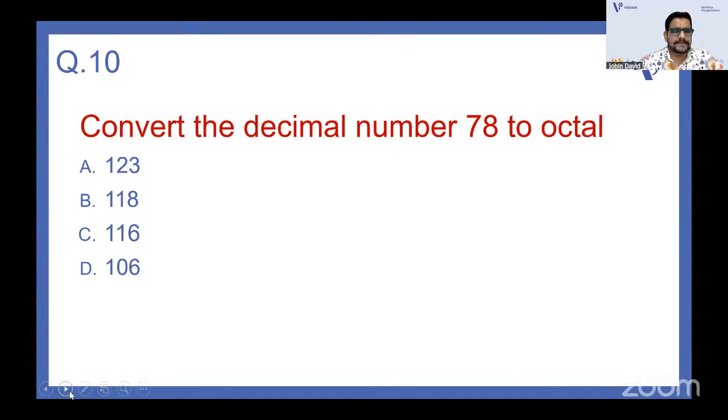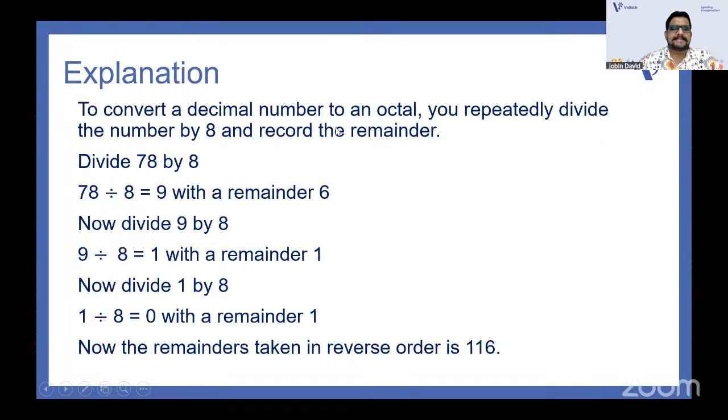The answer I will give you is 116. I will tell you how to convert. Just divide 78 by 8. You will have 9 as the quotient and the remainder 6. Here you mark the remainder, it is 6. Then again you divide 9 by 8 and the remainder will be 1. Then you divide 1 by 8, the remainder will again be 1, because in the division we can't write anything in the quotient, obviously we write 0. This is how you do the division in ICT.